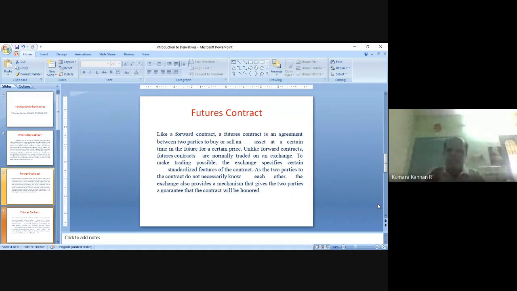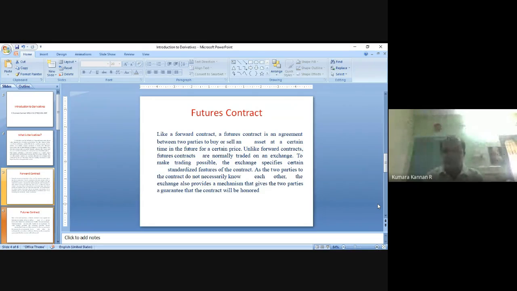The buyer's account will be credited, and the same amount will be debited in the seller's account. If it is not favorable to the buyer of the contract, the buyer's account will be debited, and the same amount will be credited in the seller's account. Like that, it will be debited and credited. Suppose only debiting happens because it's not favorable to the buyer. So the buyer's account is debited every day, and it comes to a minimum balance.